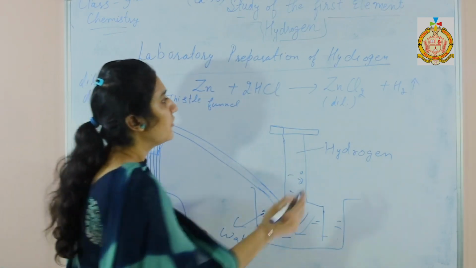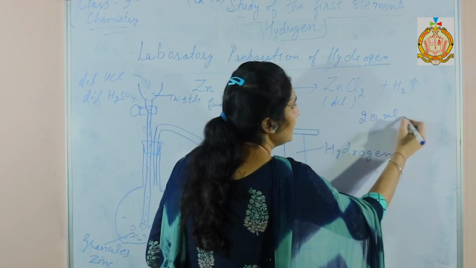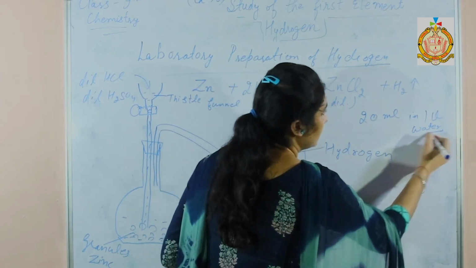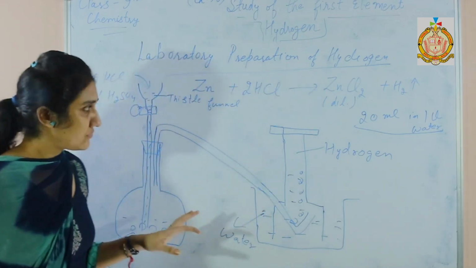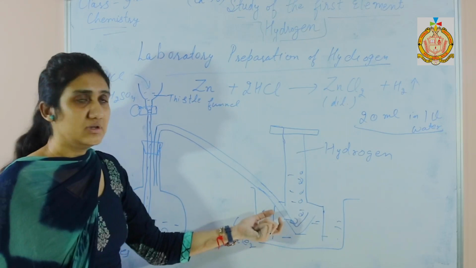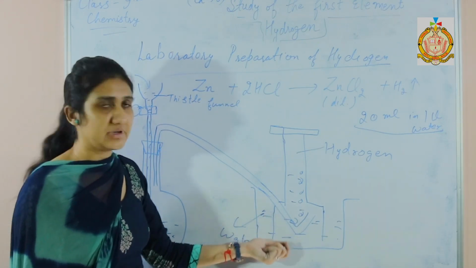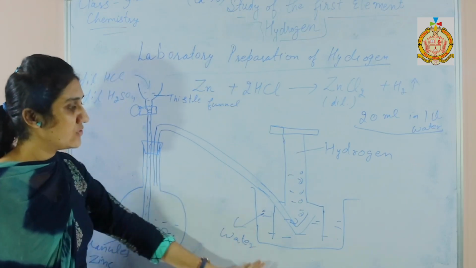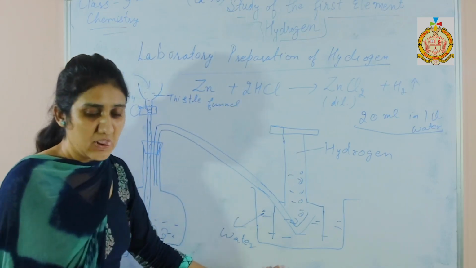Only 20 ml of hydrogen is soluble in 1 liter of water. So it is difficult to obtain hydrogen by the downward displacement of air, and it is even reactive with air. So we obtain hydrogen by downward displacement of water.